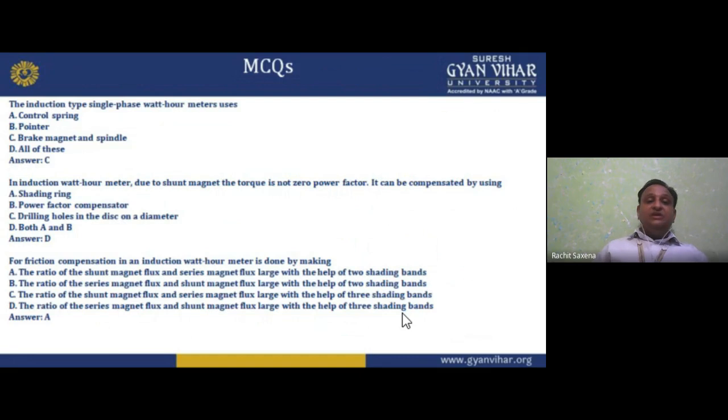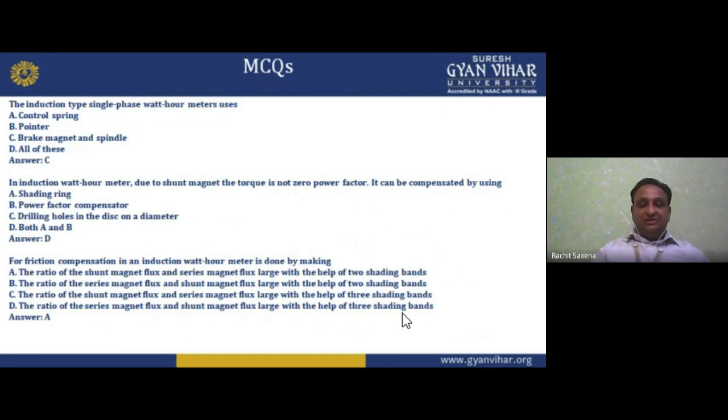The induction type single phase watt hour meter uses controlling spring, pointer, brake magnet, spindle, all of these. So the controlling spring was there, the pointer was not there, brake magnet and spindle were there. So we can say option C. In an induction watt hour meter, due to the shunt magnet, the torque is not zero at zero power factor. It can be compensated by using a shading ring, a power factor compensator, drilling holes in the disc on a diameter, or both A and B. The shading ring we have already seen, and the power factor compensator is also there.